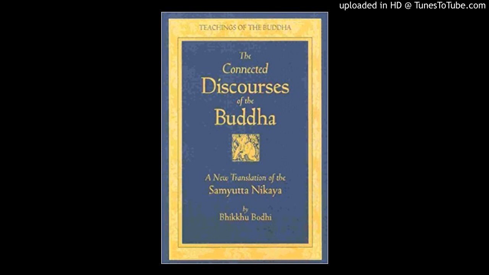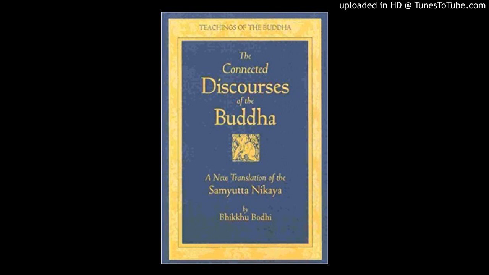He is deep, immeasurable, hard to fathom like the great ocean. 'The Tathagata exists after death' does not apply. 'The Tathagata does not exist after death' does not apply. 'The Tathagata both exists and does not exist after death' does not apply. 'The Tathagata neither exists nor does not exist after death' does not apply."